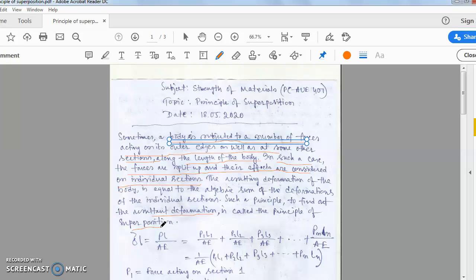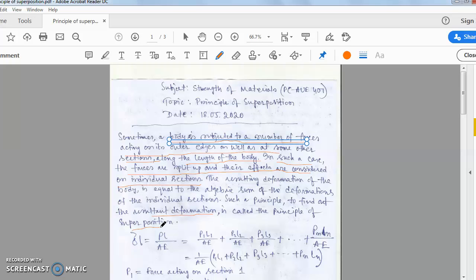That means when a body is subjected to several loads at different sections, you can assume that the lengths of these sections are different and the working loads are also different.